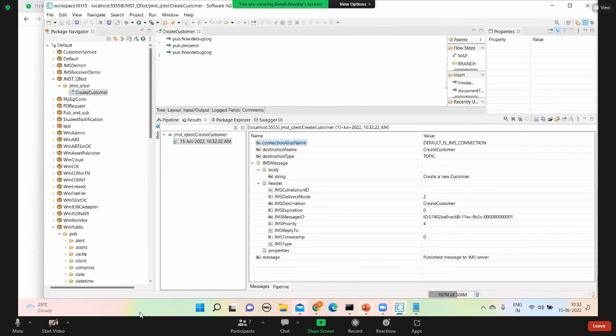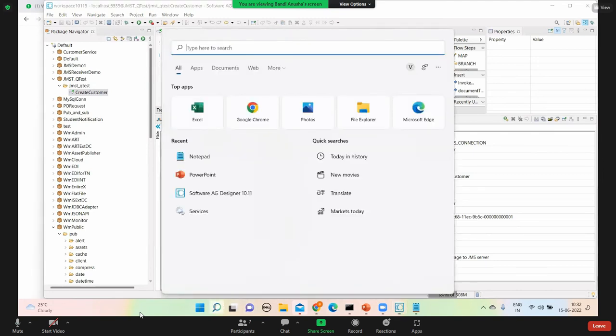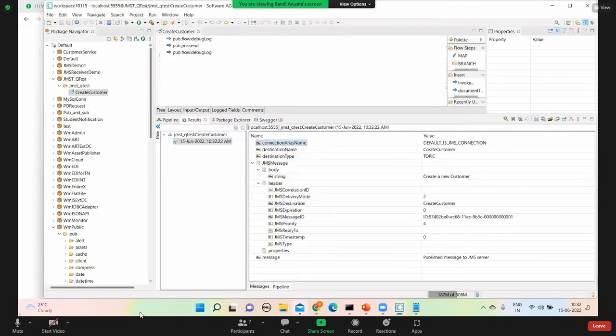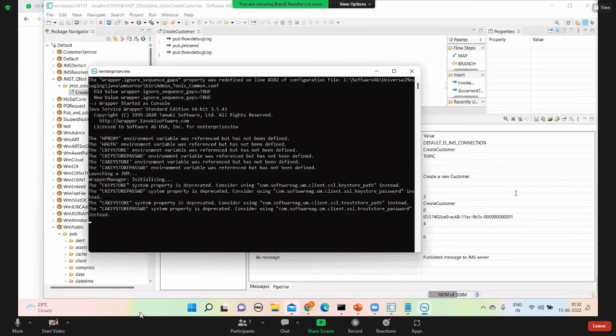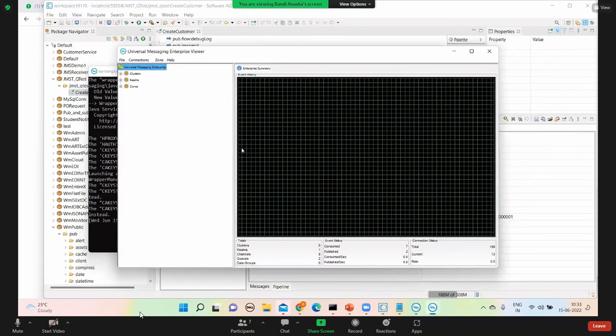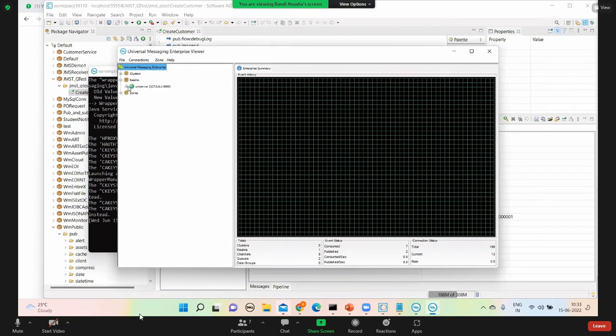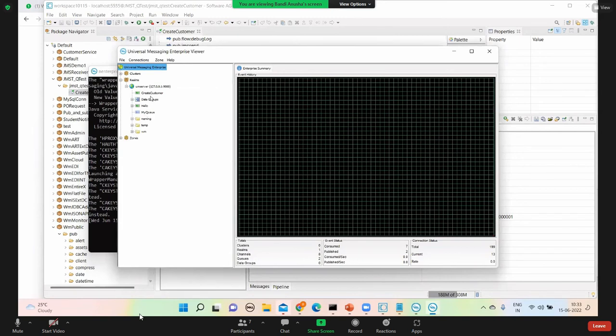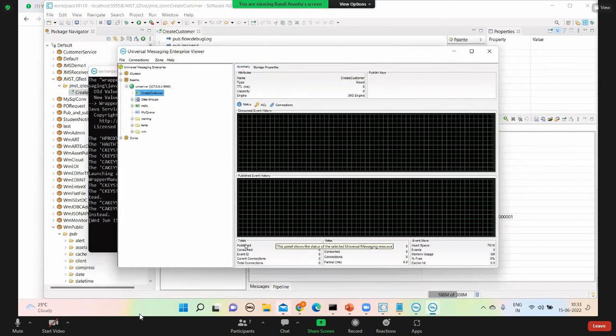Now I will go to my Universal Messaging viewer, the enterprise viewer, to check whether it is working in messages. This is an enterprise viewer or console to see whether pending messages are there or not. So I'm going with JMS, customer, create customer. One message is published.